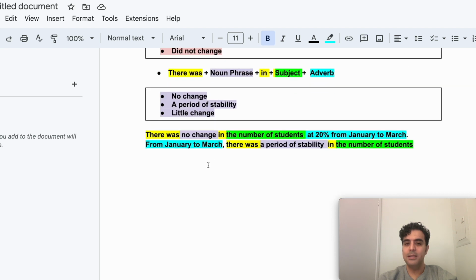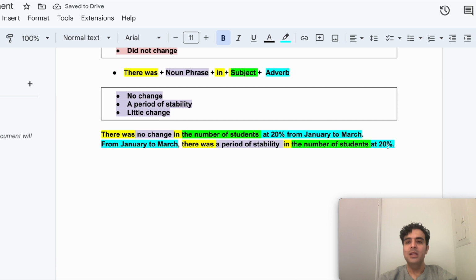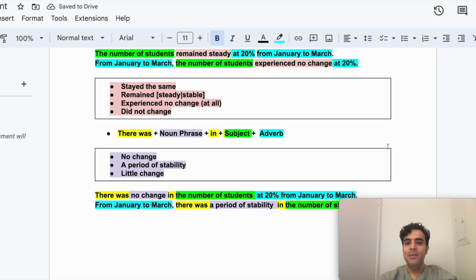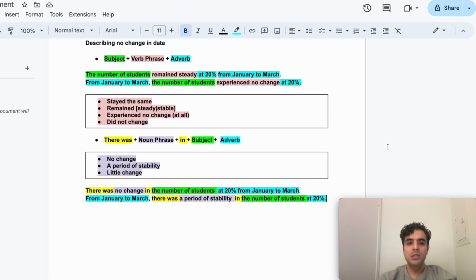Let's see, where does this go? From January to March, there was a period of stability in the number of students. Yes, so we want it to be close to the noun phrase, at 20%. So there you have it. These are the two structures that we use to describe no change or stability in the data that we're describing.